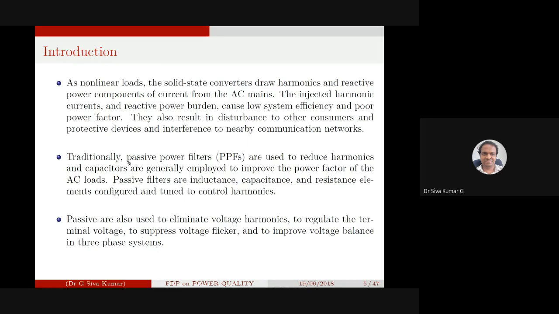Traditional passive filters are used to reduce the harmonics. Here, the passive filters are used to eliminate the voltage harmonics, to regulate the voltage, to suppress the flicker, and to improve the voltage imbalance. These are the applications of the passive filters.